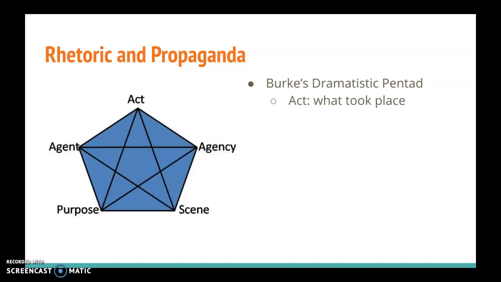So first, you can take a look at the act. The act is what took place in thought or deed. So this can be the way that a message was actually sent.